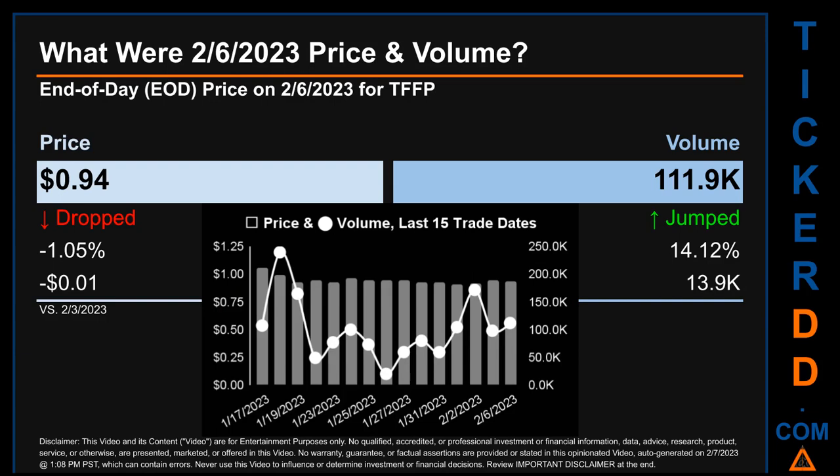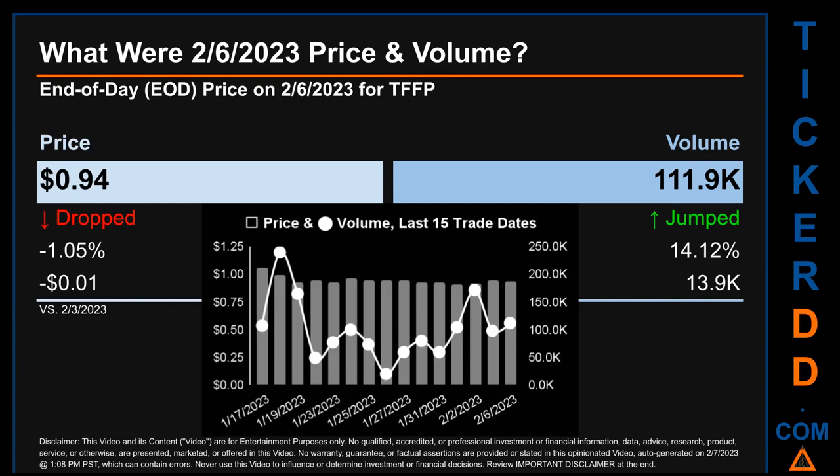What was end of day price and volume for TFFP? On Monday, February 6, 2023, TFFP had an end-of-day price of 94 cents and volume of about 111.9 thousand. Compared to the previous trading day, the price dropped 1.05%, losing 1 cent, while volume jumped 14.12%, increasing about 13.9 thousand. The graph shows price and volume for the last 15 trade dates.